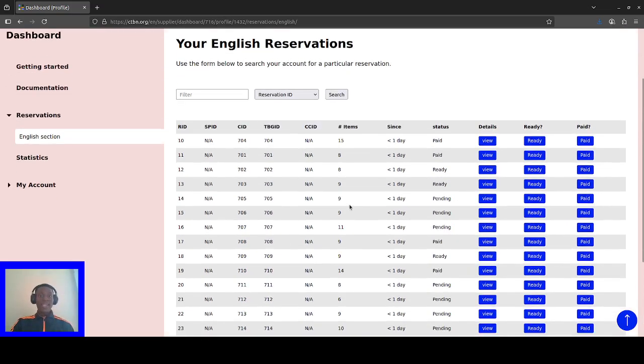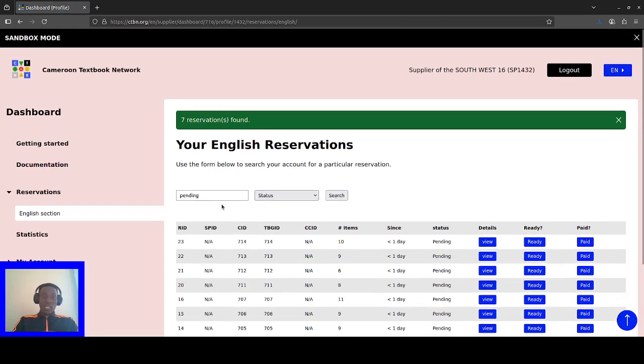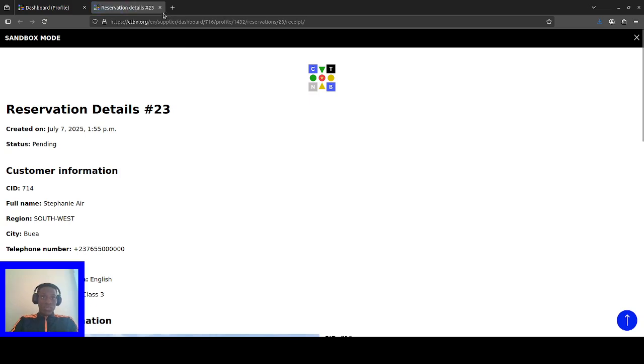All of them are there, and you can do exactly the same thing you did in the others, like filter by status, pending, and it gives you the pending. You can mark and you can view as the supplier, because you have the reservation tag, so you have been created as a profile to handle reservations on behalf of the supplier.